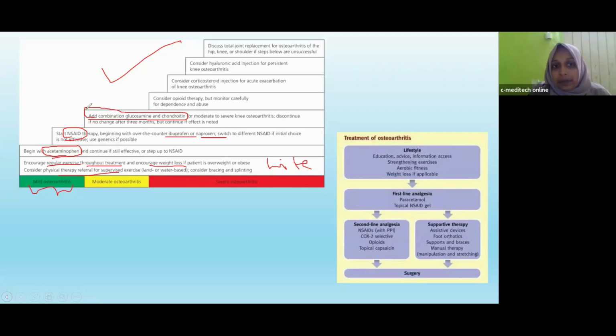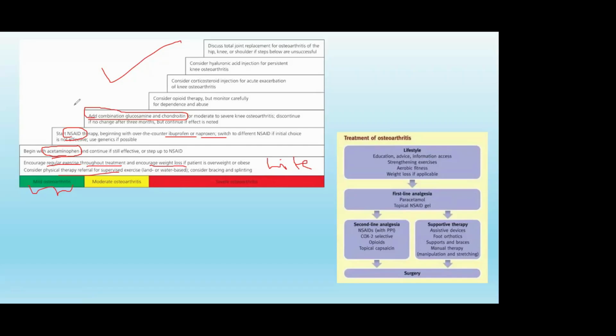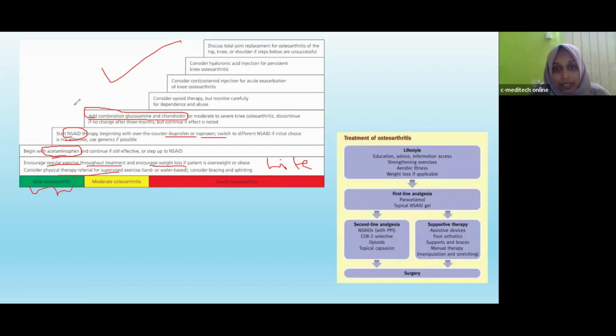And when we are giving a combination of glucosamine and chondroitin, we should monitor the patient for 3 months. If this combination is effective, we can continue after 3 months. If it is not effective and the pain still remains, then we should discontinue this combination. After 3 months, if it is effective, we can continue. Otherwise, we should discontinue. So the third one is the combination of glucosamine and chondroitin.